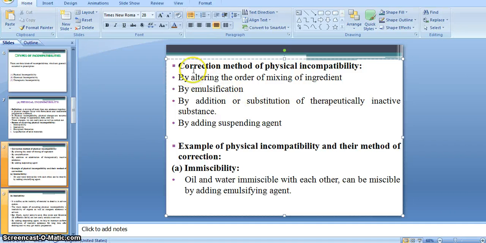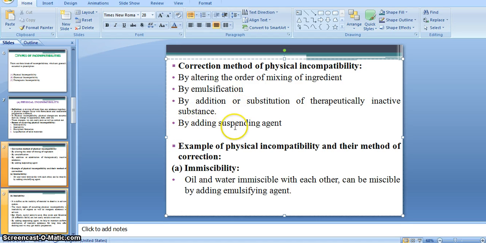Okay, this is the third example from incompatibility, right? Then liquefaction, right?